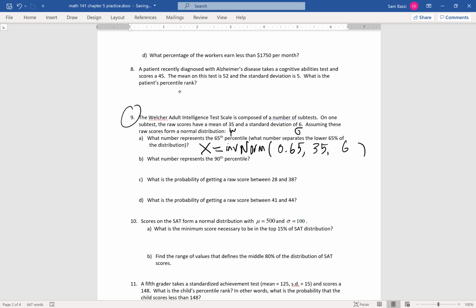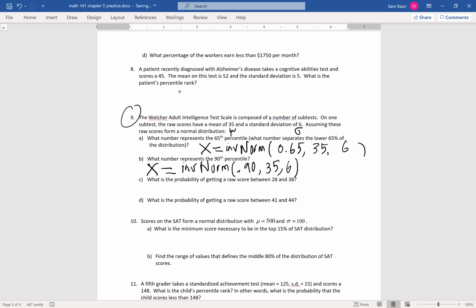Okay. I need someone now to tell me how to do B, which is very similar to A. So who can answer B? What number represents the 90th percentile? Don't be shy, guys. 0.90? Yeah, inverse norm, 0.90, and then what? 35 and 6. Yeah, 35 and 6.